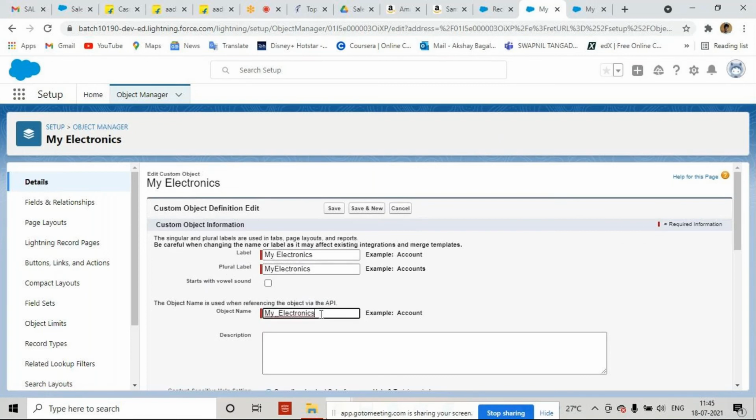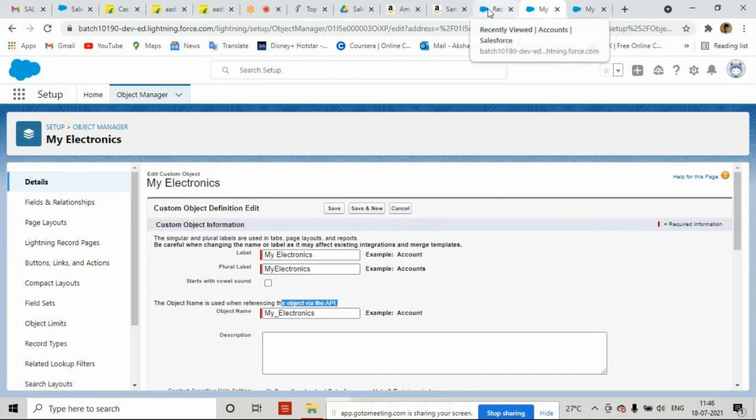I am going to use this name only. That's why Salesforce has given this functionality for future purposes. If you want to write some code on the same object, we have to use this object API name. Okay, clear?